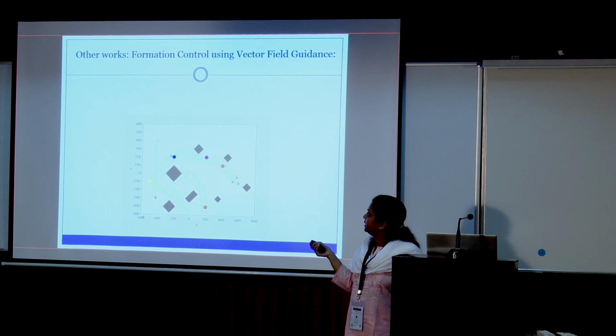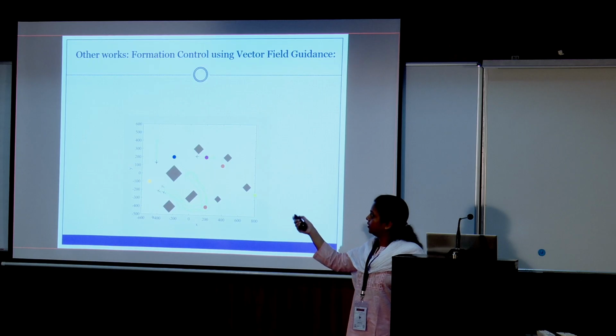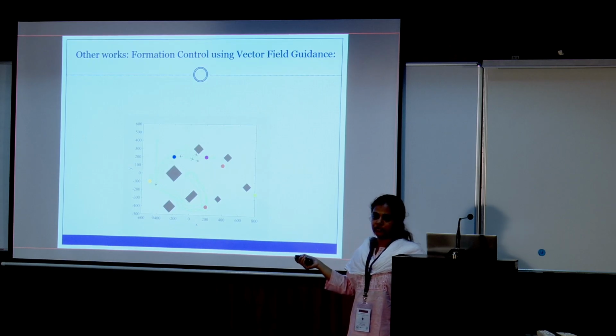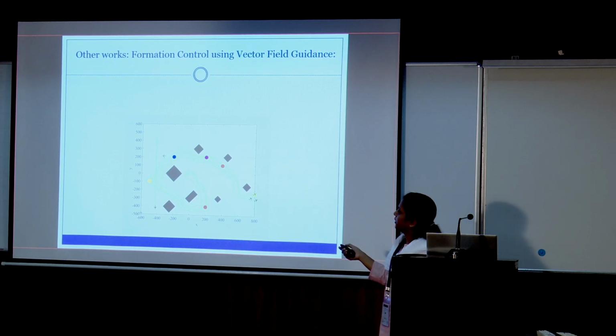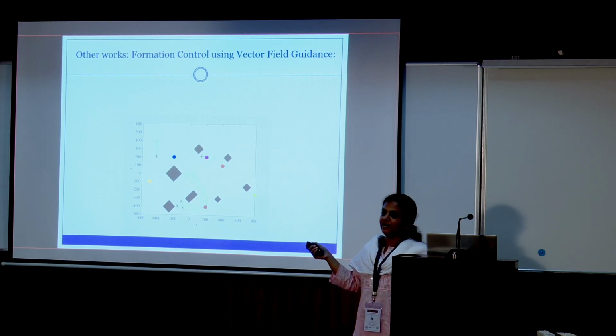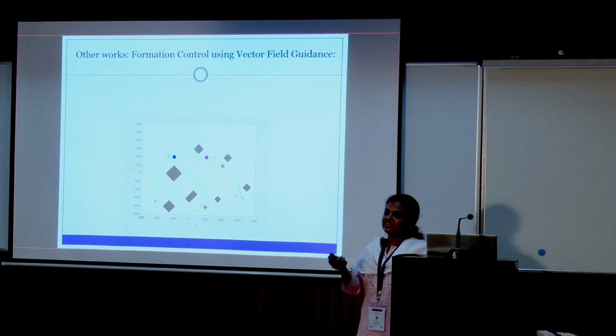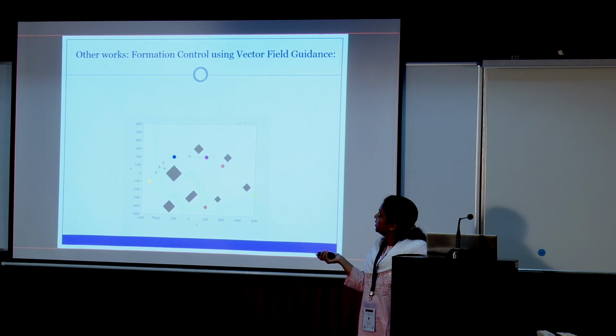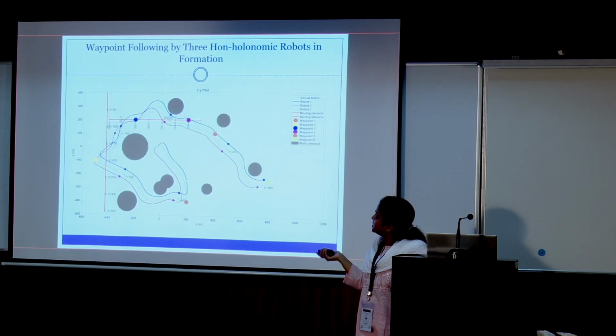Another work, which is not published yet, achieves formation using this vector field. See the formation with three vehicles shown here, starting from any location. They are making triangles, and there are dynamic obstacles. See, these obstacles are dynamic, and there are static obstacles too. Avoiding all of these, they are able to explore all the waypoints. This result we have not published yet. We are making it work for up to 6 vehicles. It is working, but we are still struggling, because when the number of vehicles is larger there is a possibility of inter-vehicle collision, so we have to do further work on that. Okay, this is the result for formation, the same simulation result.